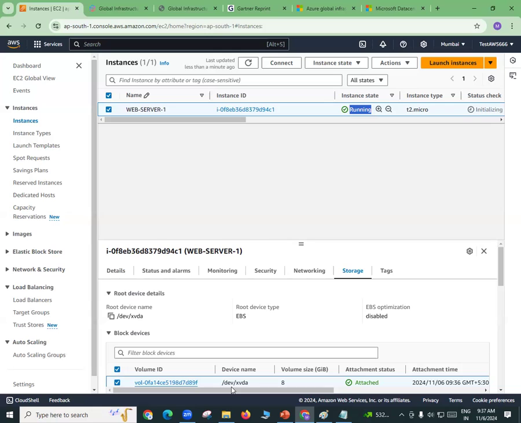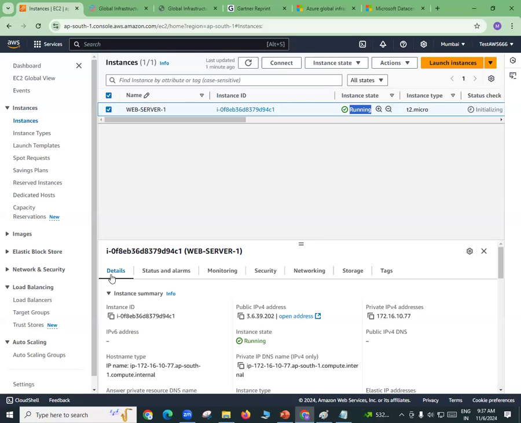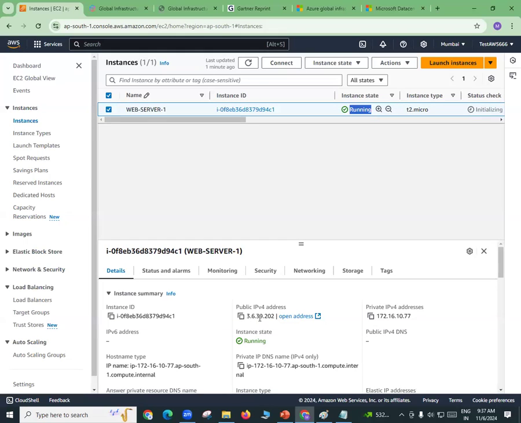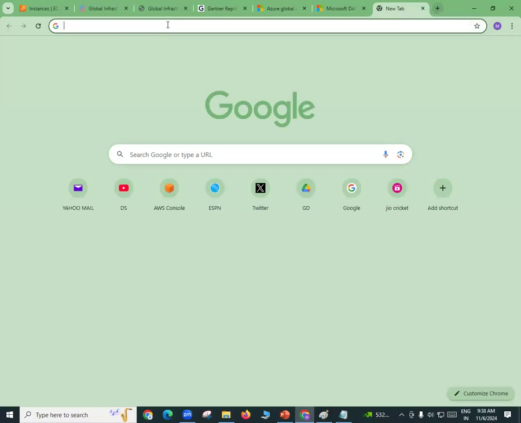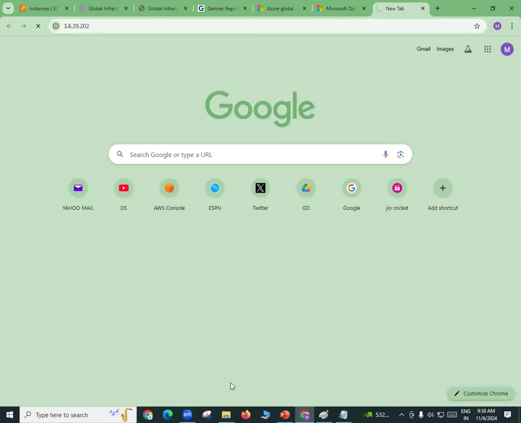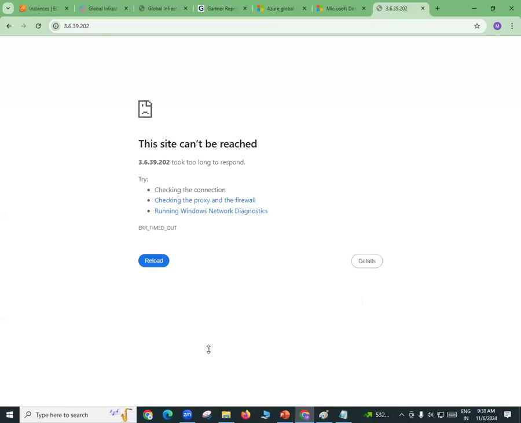That's it. So we have to go through many things. By the end of this month, we will reach a place where you can simply launch any server or any application and you can access that application over the internet. Fine. Now let me just test it. I have selected my web server here and there is an IP address here called public IP 3.6.39.202. I'll copy this. I'll go to the browser. Okay, I think HTTP is the protocol here.